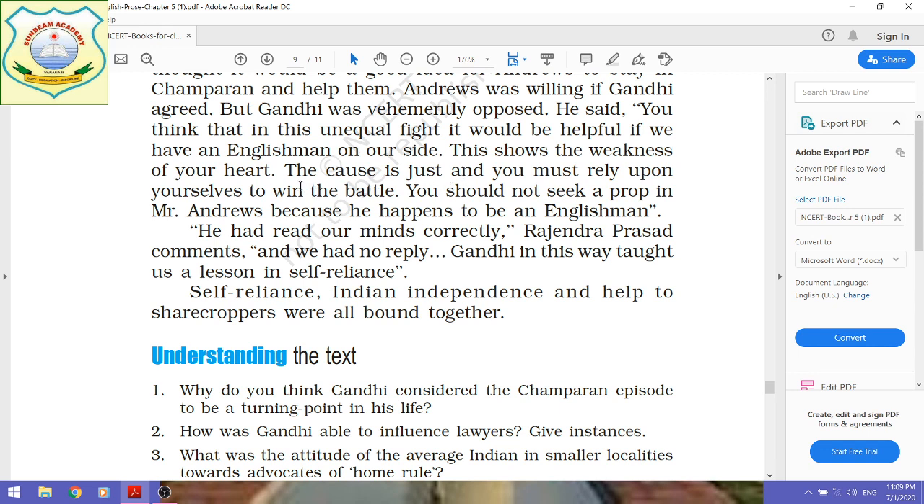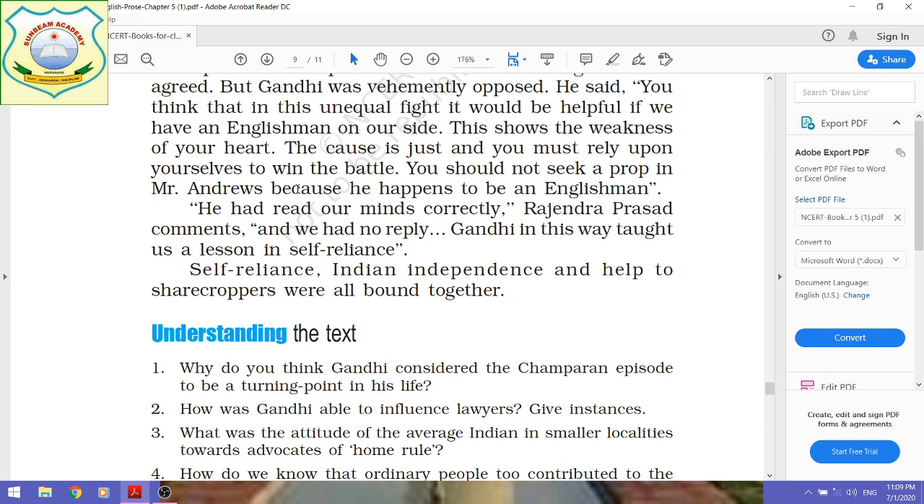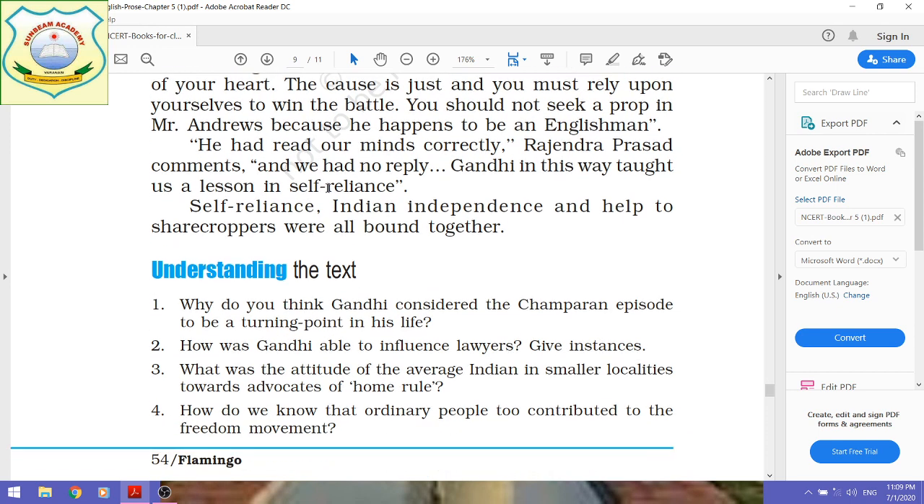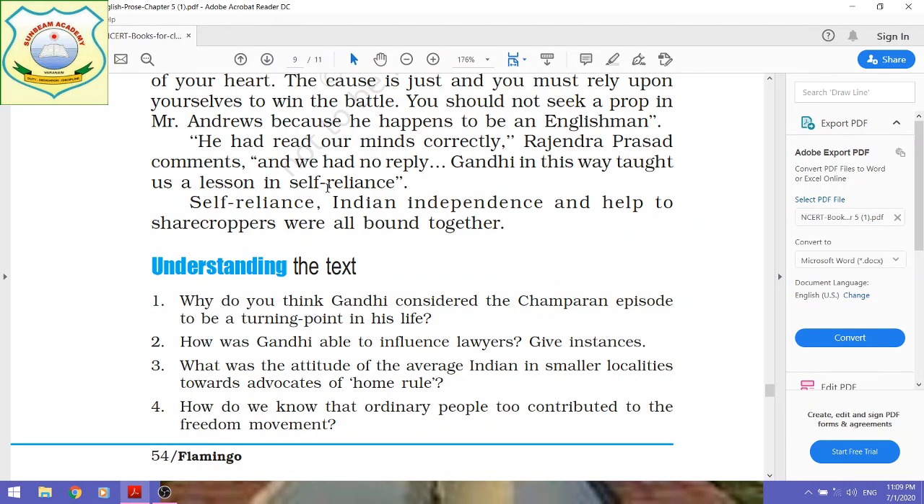And then Gandhiji told them, the cause is just and you must rely upon yourself to win the battle, because the cause is noble, and because they were Indians they should fight their battle on their own. They should be self-dependent to fight against the Britishers. They should not seek the support of any foreigner against the Britishers. So you should not seek a prop or support in Mr. Andrews because he happens to be an Englishman, Gandhiji said.